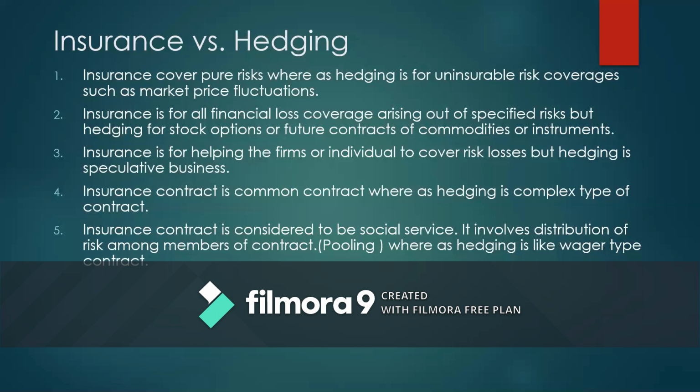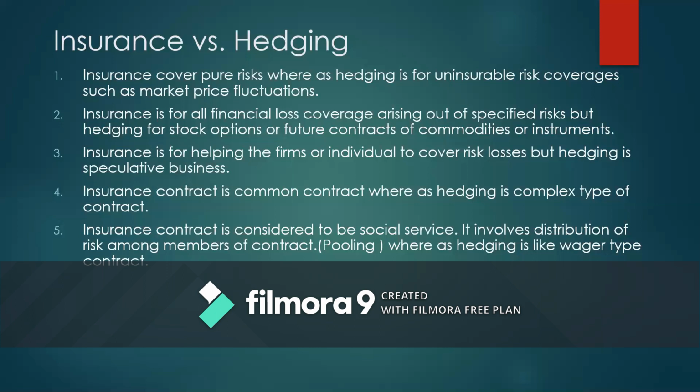Suppose, for example, I take a car insurance policy on accident. If an accident does not happen, no damage is happening to the car, no loss arises at all. It is a pure risk. In pure risk, if the risk happens, only the loss happens, and if the risk does not happen, loss does not happen. This is what we call pure risk.